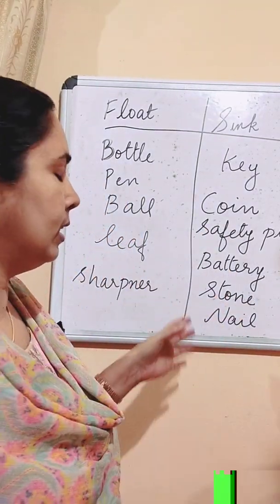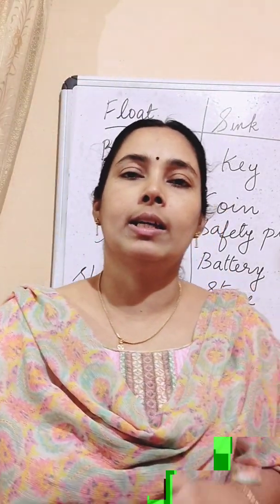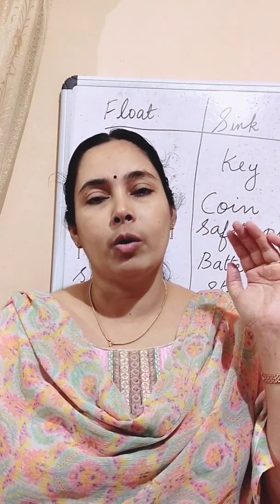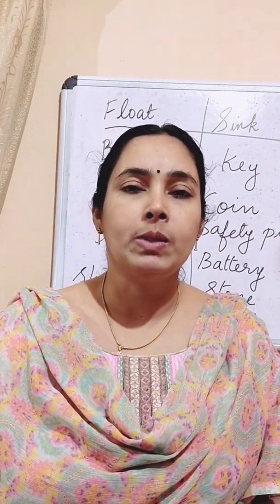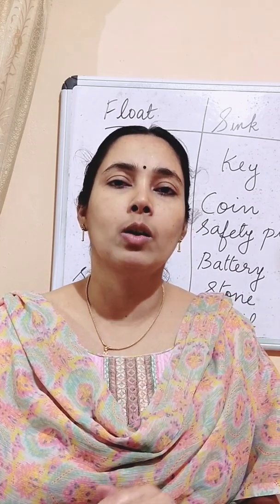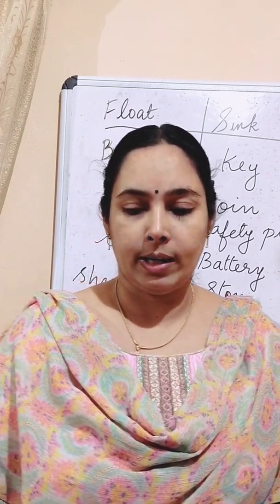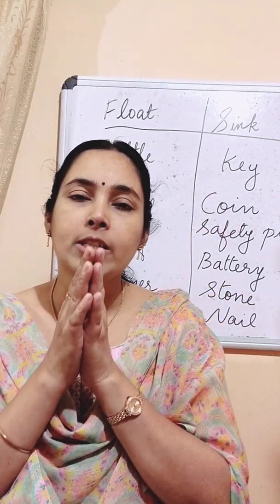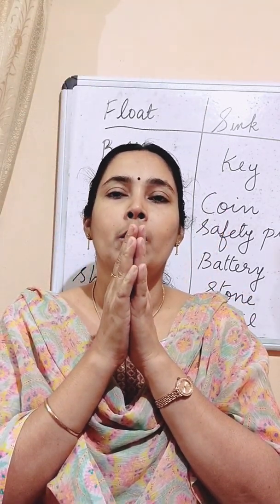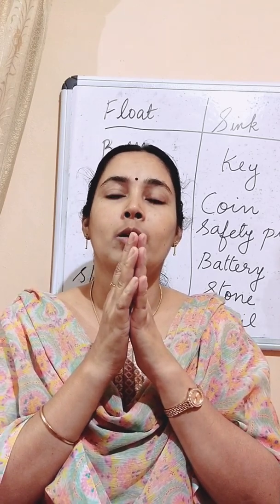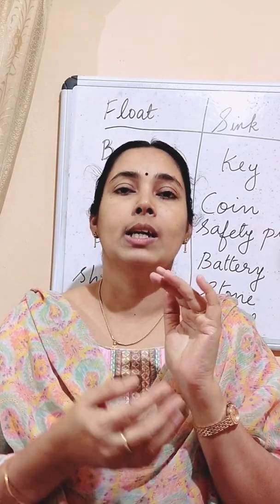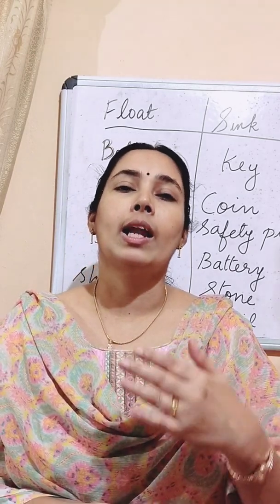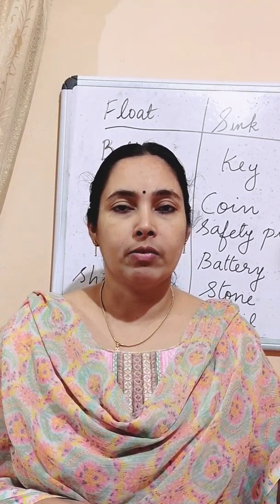So we can see a list of so many things that sink in water, and so lighter objects will float on water and heavier objects will sink in water or go to the bottom of water. Clear now? So today we studied that we can classify the materials by looking at the weight of the objects. Heavier objects will sink to the bottom of water and lighter objects will float on the surface of water.